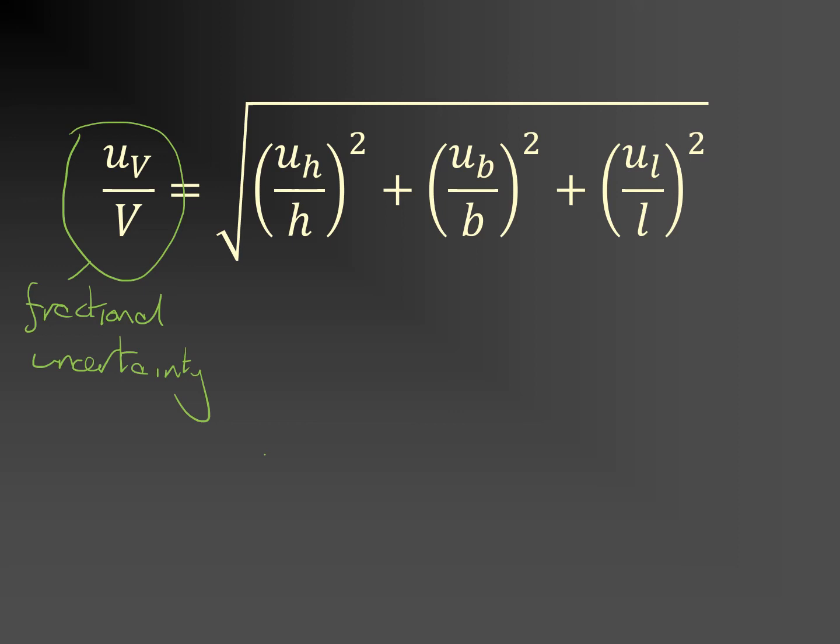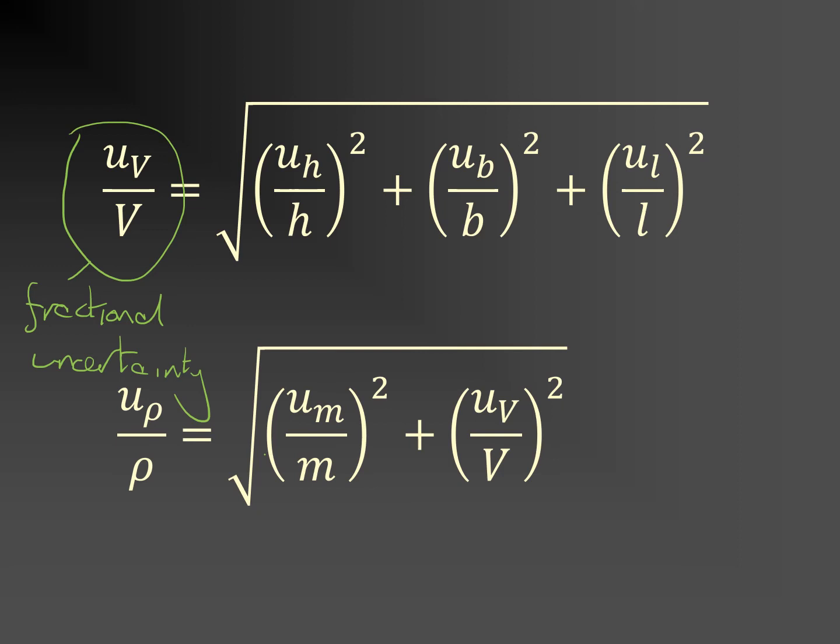Well, not only do we need the fractional uncertainty in the volume, but we also need preferably the fractional uncertainty in the density, and that's given by this. So here we have fractional uncertainty again, but in this case it's a ratio of the uncertainty in the density divided by the density, and it's given by the fractional uncertainty in the mass squared plus the fractional uncertainty in the volume squared. This is going to come from the first equation, once we've put in all the numbers that we have for the uncertainties and the best estimates, and this will give us the fractional uncertainty in the density.